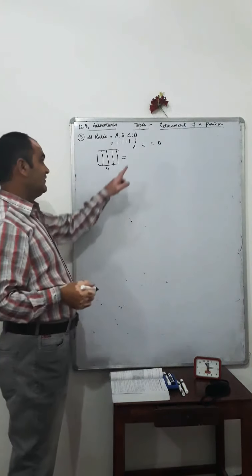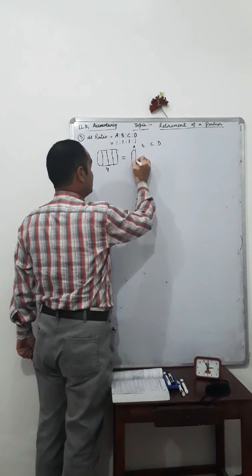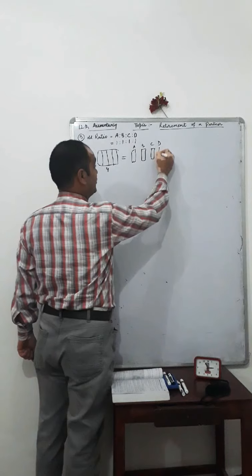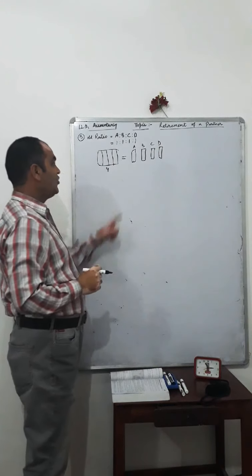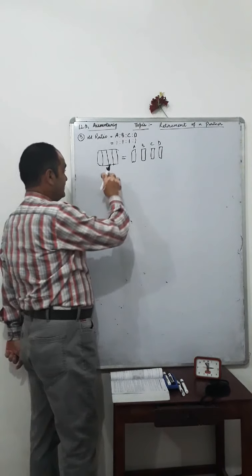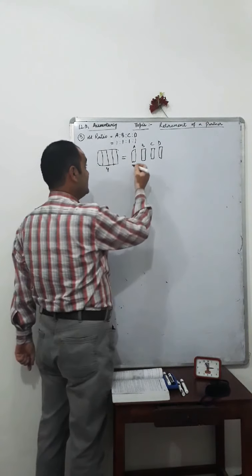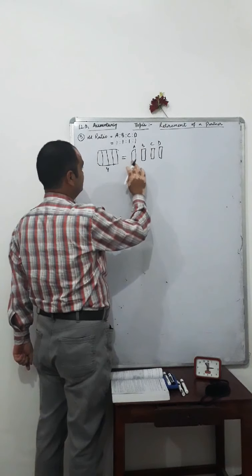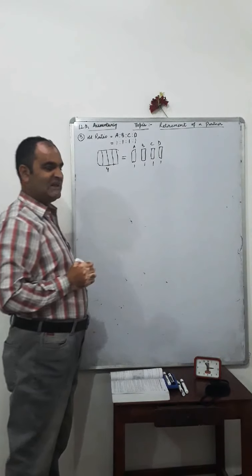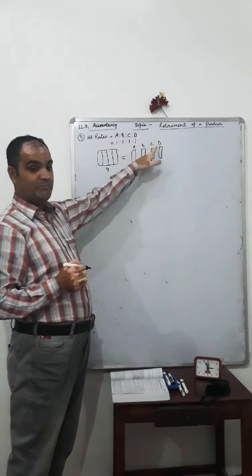We share it among the 4 partners, that is A, B, C and D. First part is given to A, second to B, third to C, fourth to D. We share the cake among 4 partners in the equal ratio, that is 1:1:1:1.